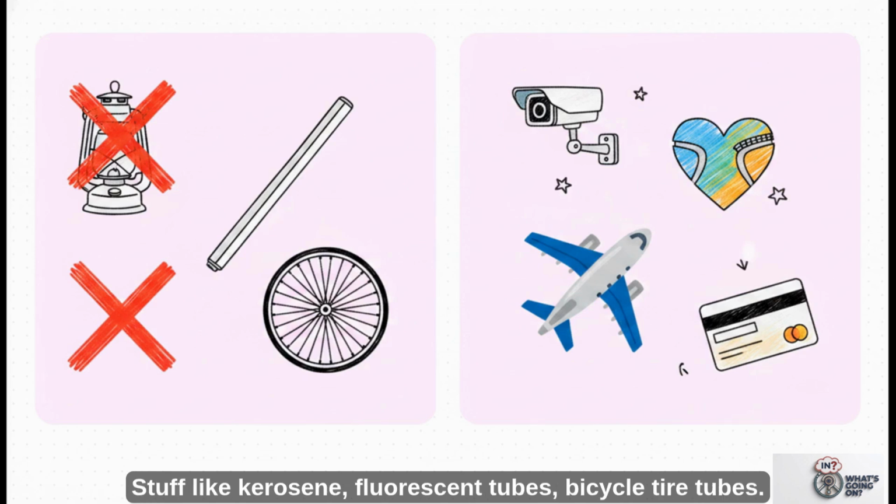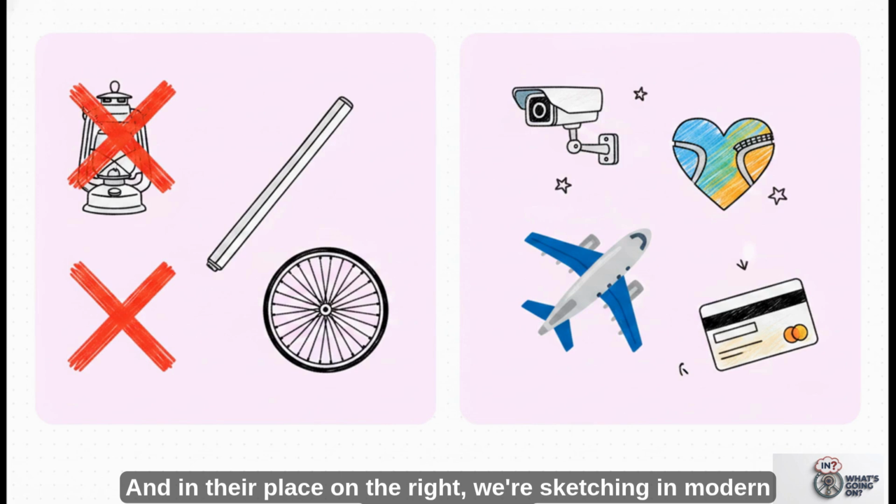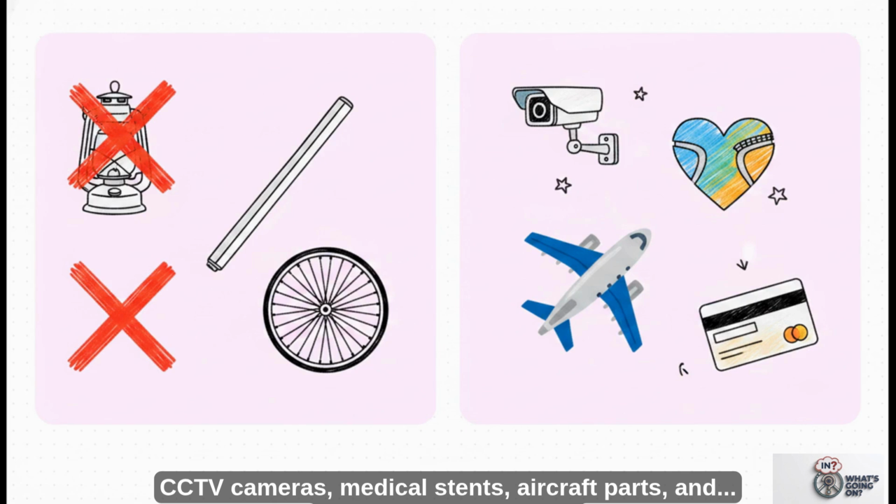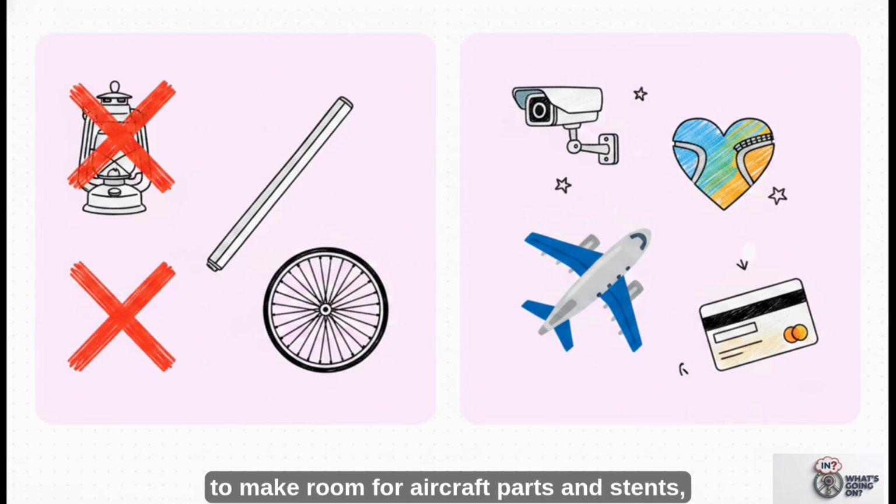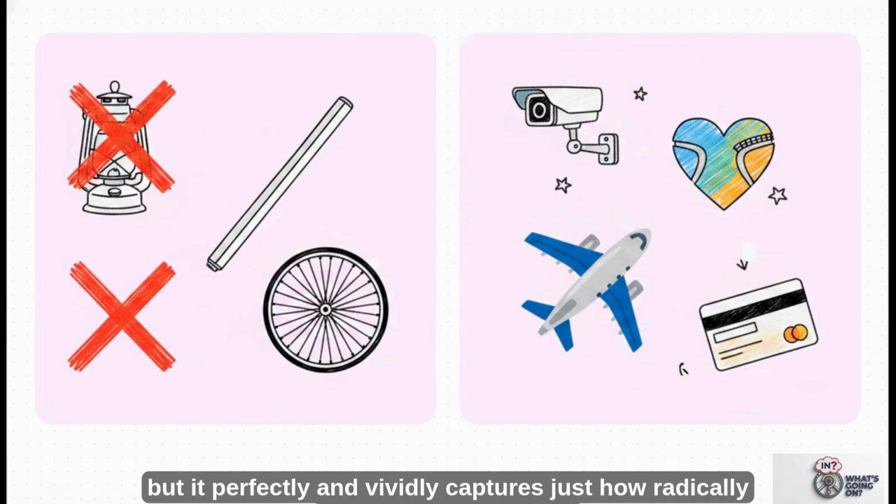Stuff like kerosene, fluorescent tubes, bicycle tire tubes. These have been completely deleted from the tracked basket. Poof, gone. And in their place on the right, we're sketching in modern commodities: CCTV cameras, medical stents, aircraft parts, and magnetic stripe cards. It's honestly almost humorous to think about dropping bicycle tubes to make room for aircraft parts and stents, but it perfectly and vividly captures just how radically modern consumption and production has shifted and advanced over the last decade.